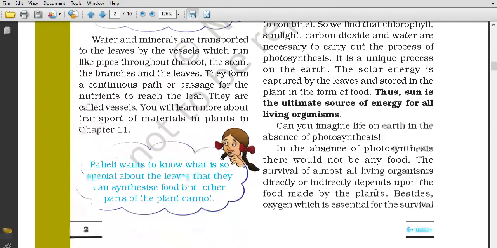Can you imagine life on Earth in the absence of photosynthesis? No, it is not possible. In the absence of photosynthesis, there would not be any food. The survival of almost all living organisms, directly or indirectly, depends upon the food made by the plants. Alright, so we will stop here.